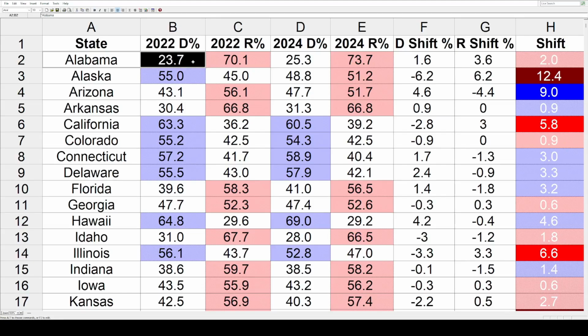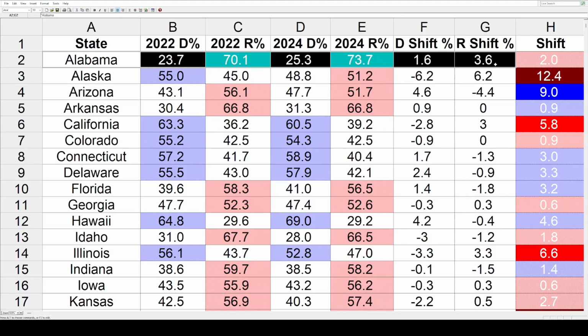In 2022, the statewide popular vote in the U.S. House for the Democrats was 23.7. For the Republicans, it was 70.1. In 24, Democrats actually picked up a second seat in that state, and their popular vote went up to 25.3. Republicans went up even higher to 73.7. That's a net gain of 1.6 for the Dems, also a net gain of 3.6 for the GOP. That's a total net shift of 2% away from the Dems and toward the Republicans.